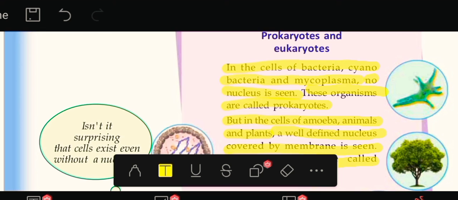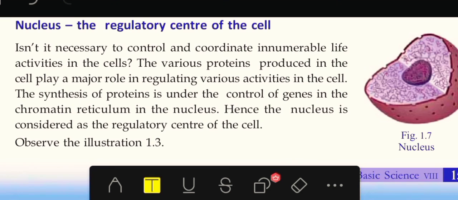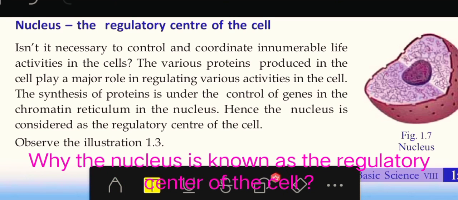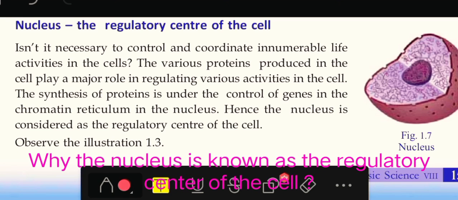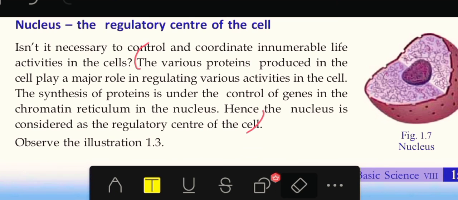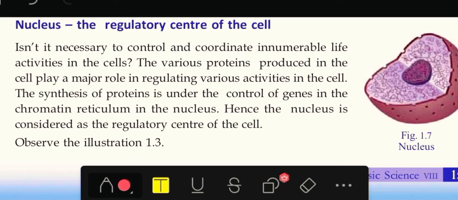Now you need to study it yourself. Okay, today's homework and notes. The first one is why the nucleus is known as the regulatory center of the cell. The answer is from here to here. Okay, all of you write.